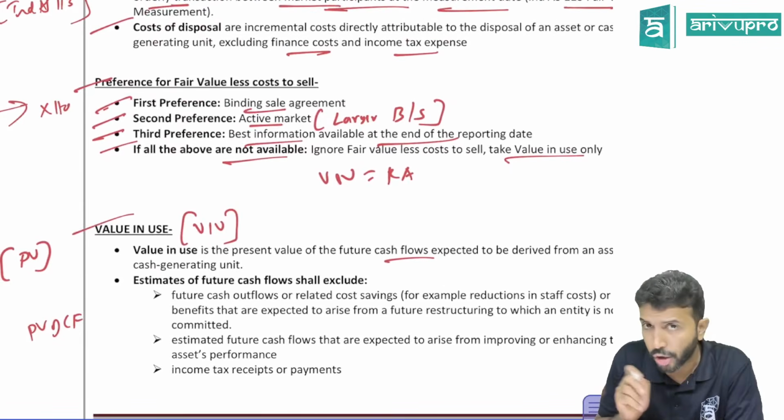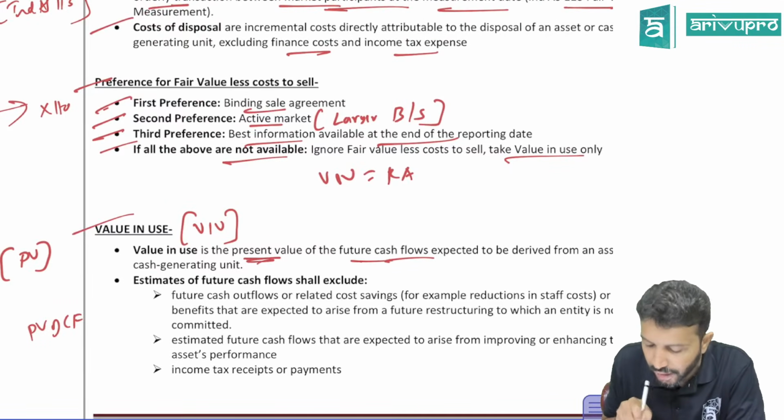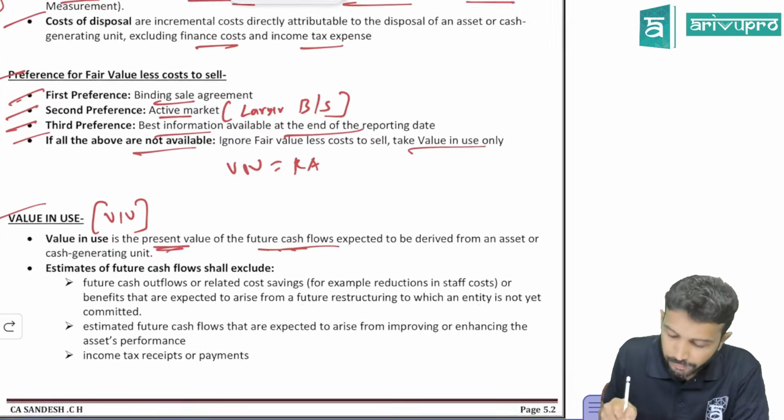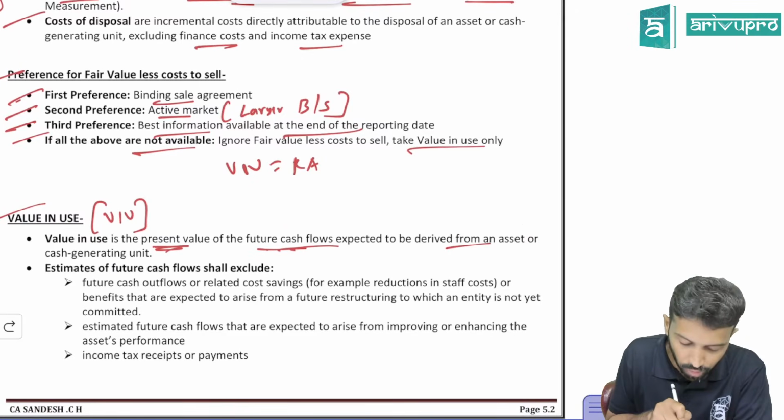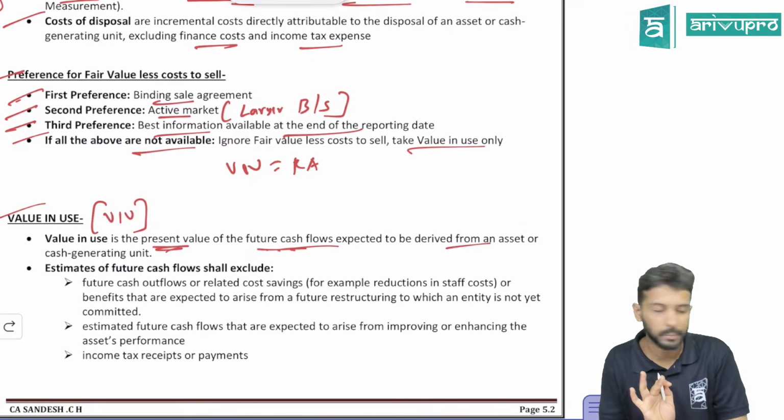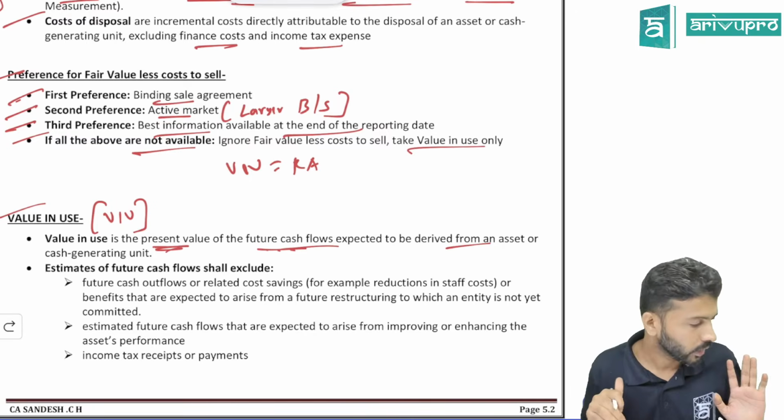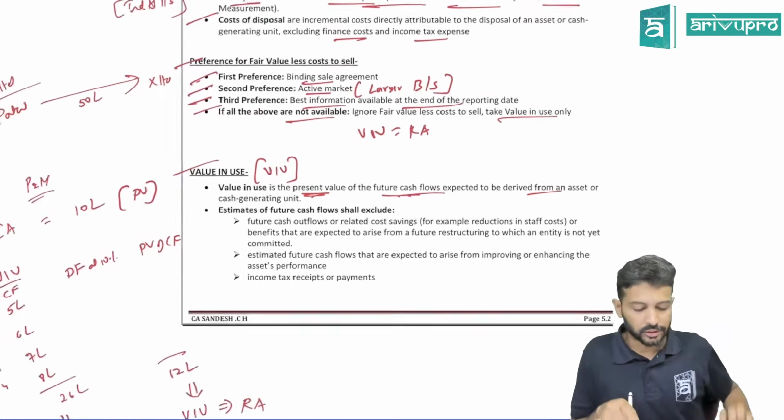Value in use does not mean total benefits. It is the present value of the cash flow that you are planning to get from the asset or CGU. Don't worry about the word CGU for the time being. Stick only to the asset. Understood the meaning? That's the component.